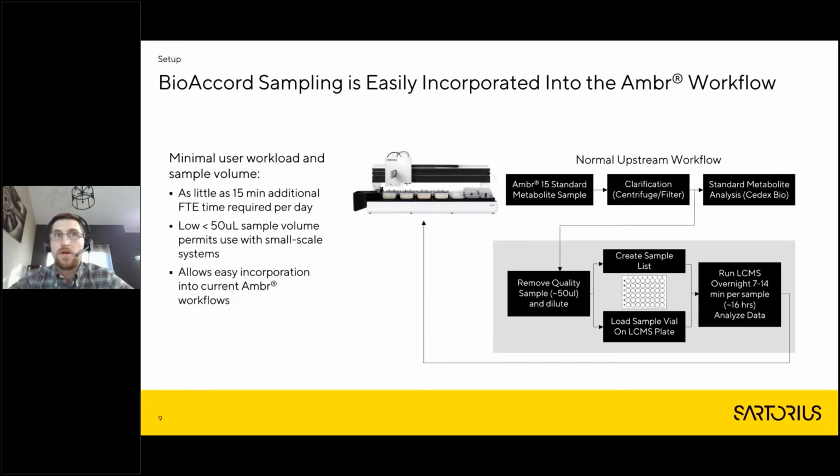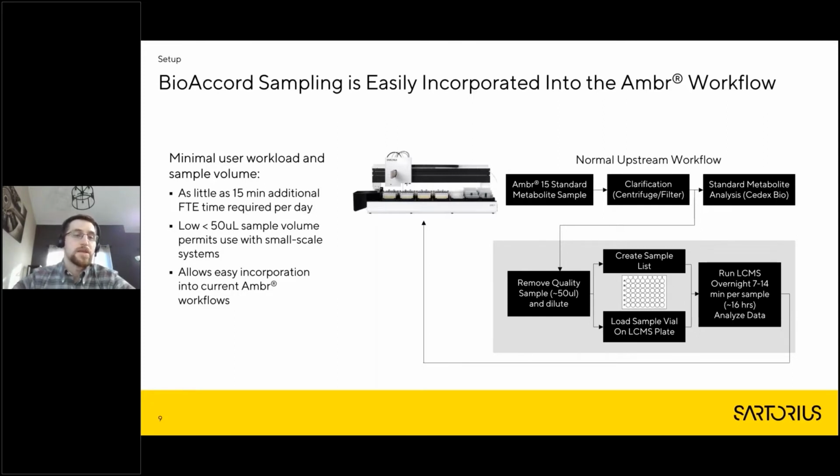I want to bring up that we did not do protein A here. I know that's commonly used in analytics. With this, it's just the clarification step, and then the sample is passed right into the BioAccord. So again, only 15 minutes additional time, extremely low sample volume. From my personal experience, 50 microliters is a pretty small sample for cell culture.